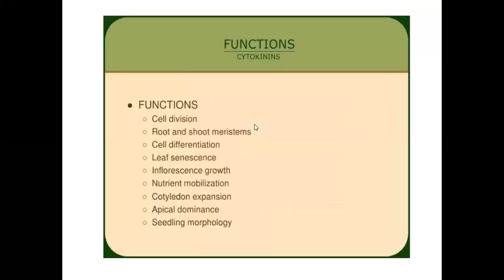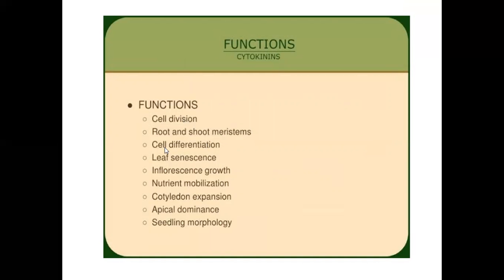Now, functions of cytokinins. First, cell division. Cyto means cell, kinins means division. The major function of cytokinin is cell division. The formation of root and shoot meristems is also done by the cytokinins.